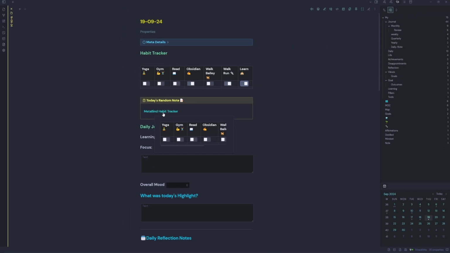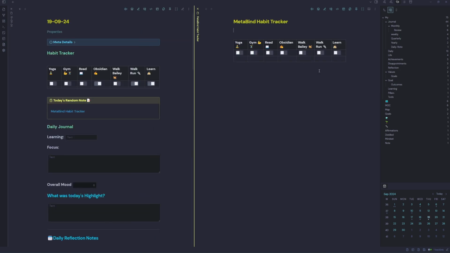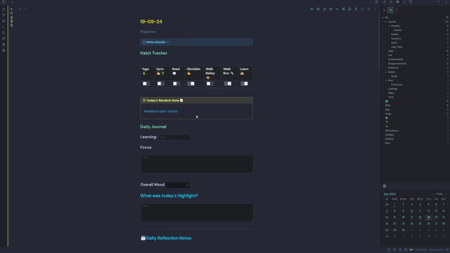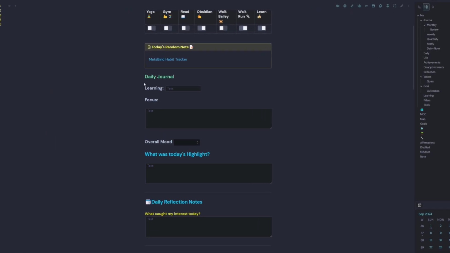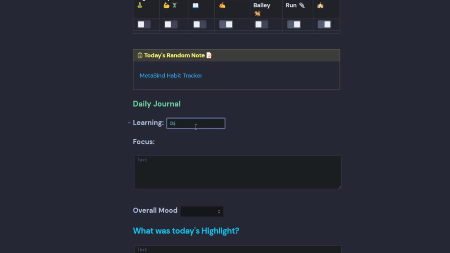And if we bring that one up, we can see that we have our embedded Meta Bind habit tracker here, which is used in the daily template. And that is simply a table with some Meta Bind buttons inside of it. So we can close our random note for today. And then we can see we've got our daily journal. So we might be learning Obsidian. Our focus is our cycles and reviews.